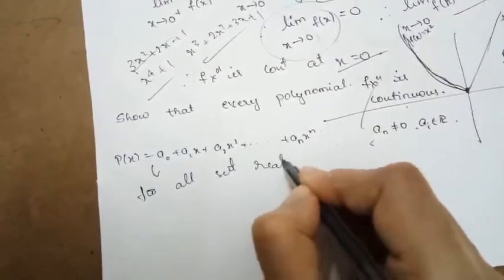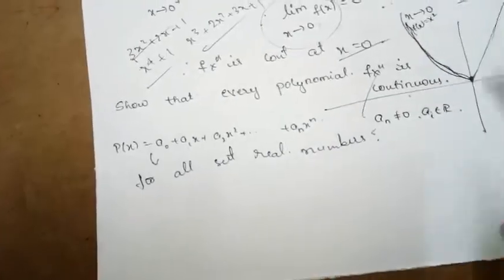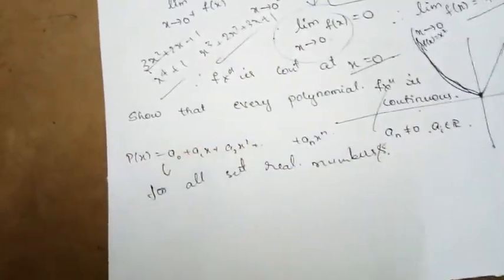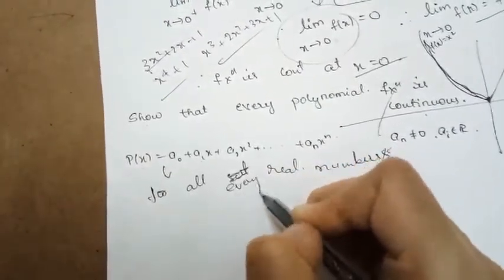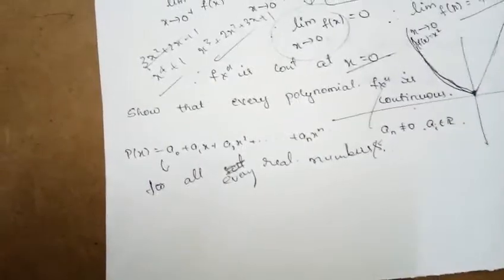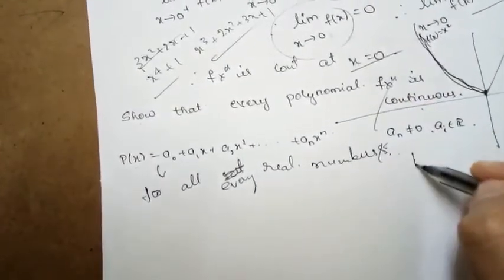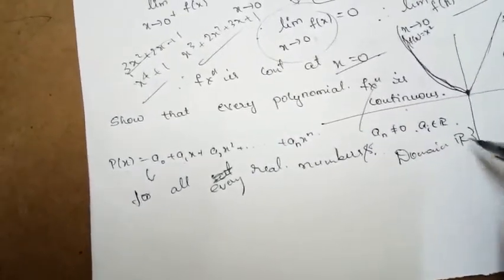Since the polynomial function is defined for every real number, the domain of the function is the set of all real numbers, right?